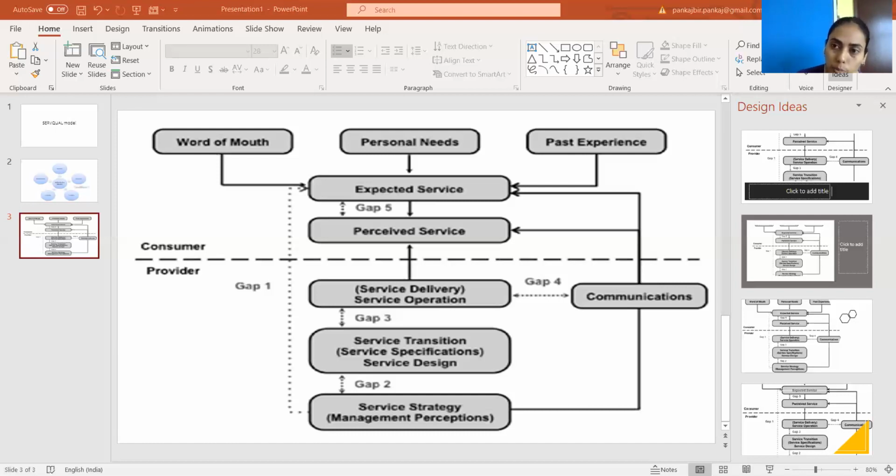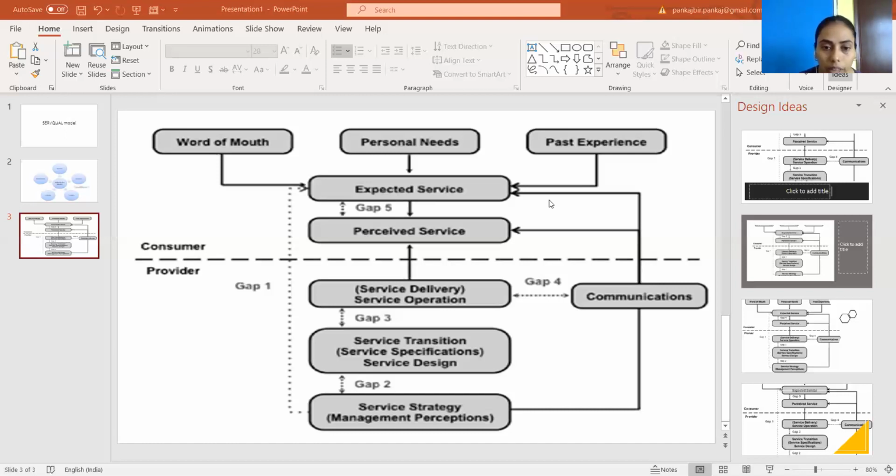And if the service provided by the service provider does not meet the criteria of his expectation based on the service provider's external communication, this gap may arise. So a service organization must ensure that the marketing and promotion material accurately describe the services and the kind of services offered by the service provider.